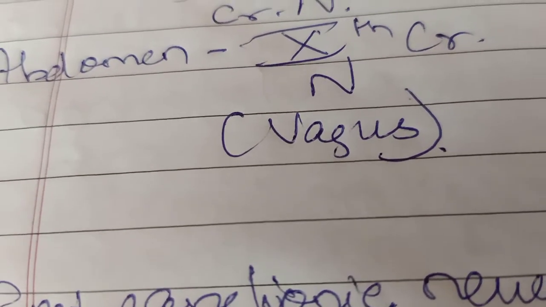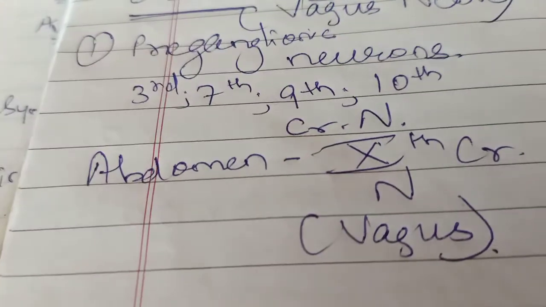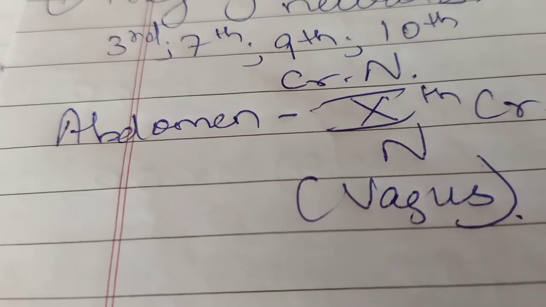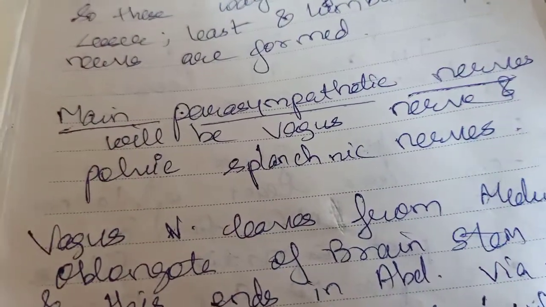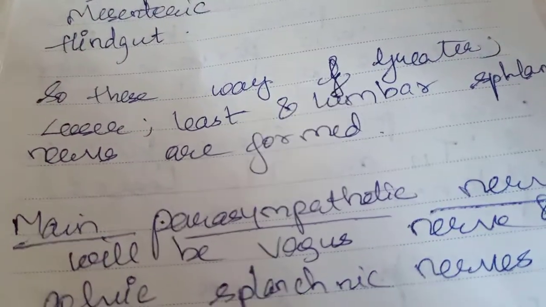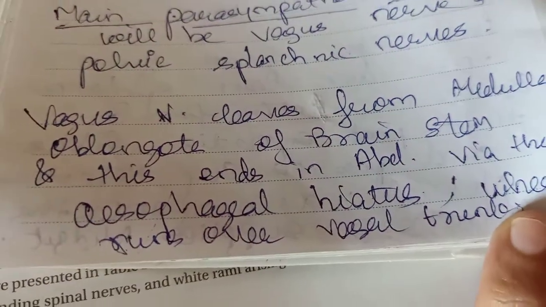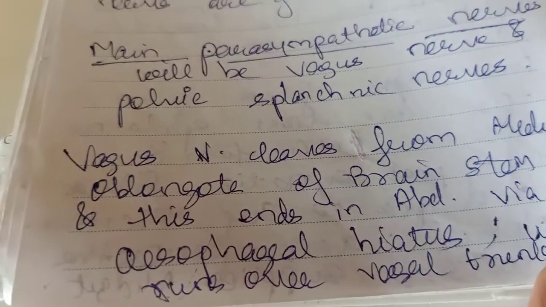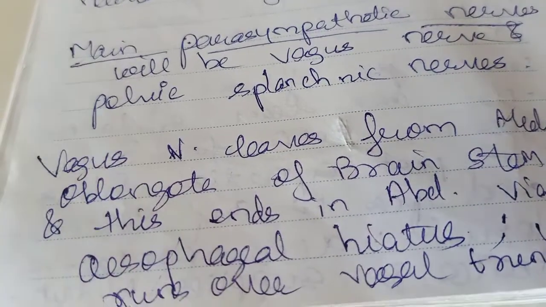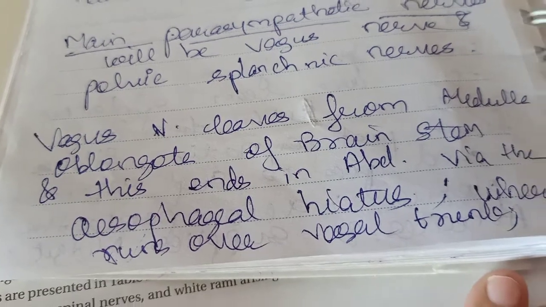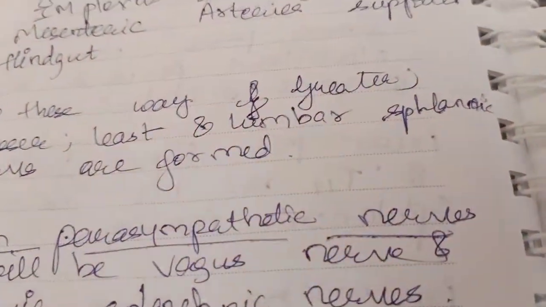Now this vagus nerve arises from the brain stem. So if you see this, the vagus nerve arises from the brain stem. So that is the parasympathetic. This main parasympathetic is the vagus nerve. This vagus nerve leaves from the medulla oblongata of the brain stem. So this much is clear.